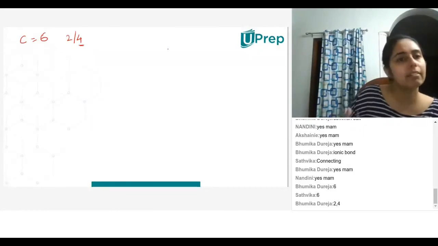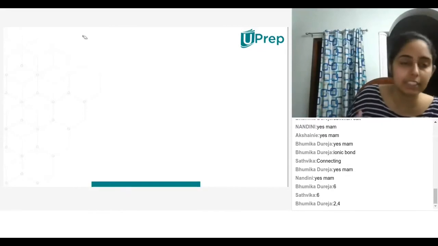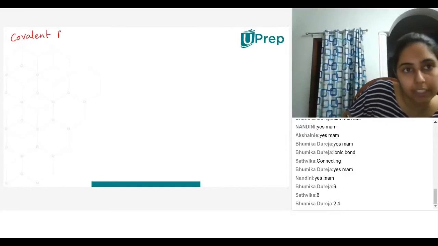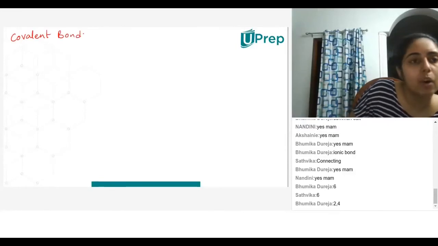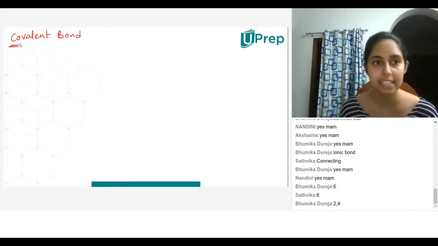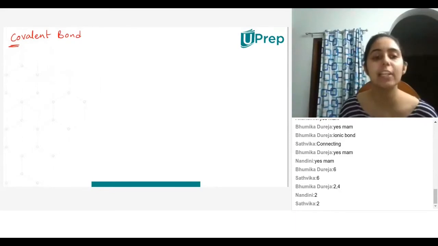So there are basically two types of bonds. One is the ionic bond, which we just studied. The second type of bond is called covalent bond. Now, what is the meaning of co? In general English, what is the meaning of co? Like cohabitat or coexist? Sharing of electrons. Excellent. So co means basically to share.